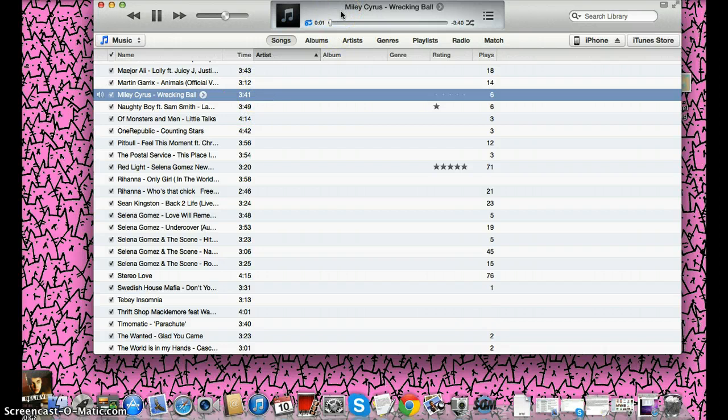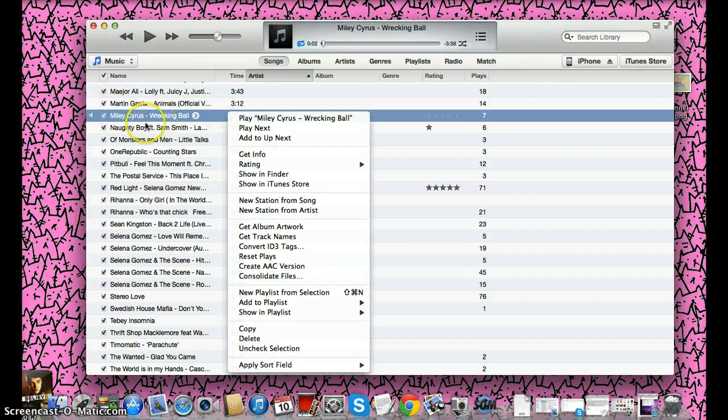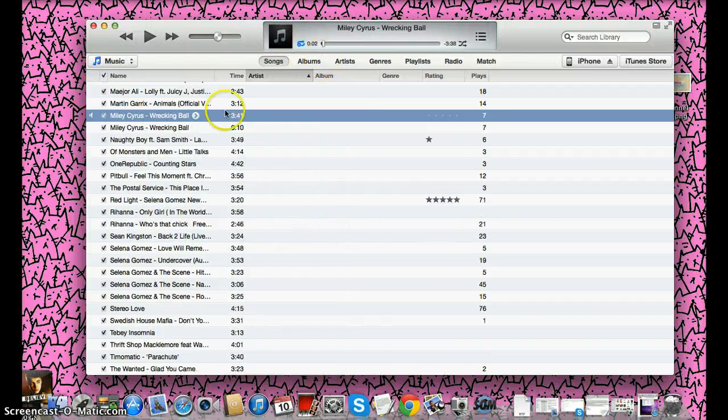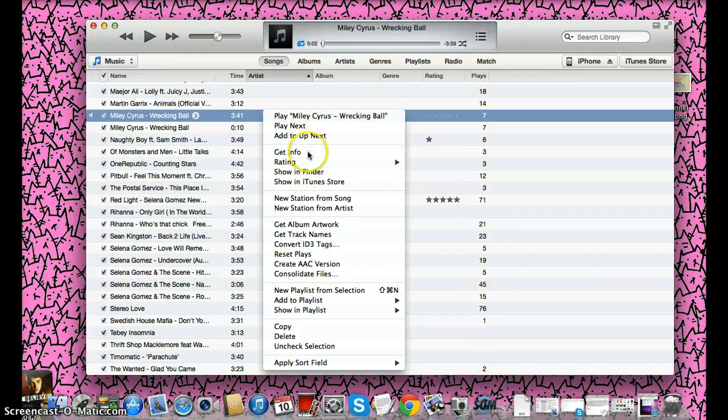And let's just see if it works, because otherwise I'm going to have to redo the whole thing. It's going to stop in like 1 second. See? So after you do that, you're going to right click on the song again and click Create AAC Version. So now there are two versions. This one isn't the full version, it's the same amount of time, but it says 3:41. So you're going to right click the song again and click Get Info.